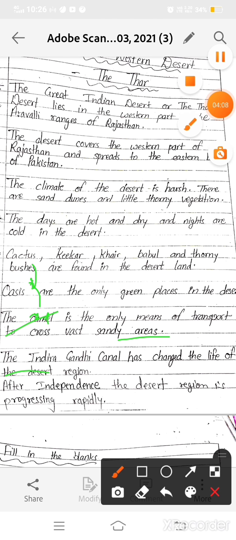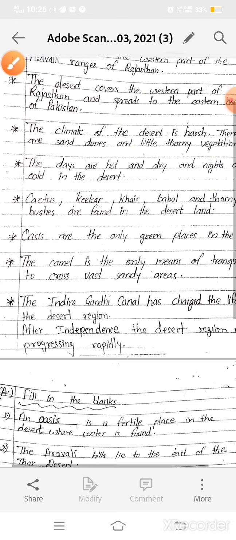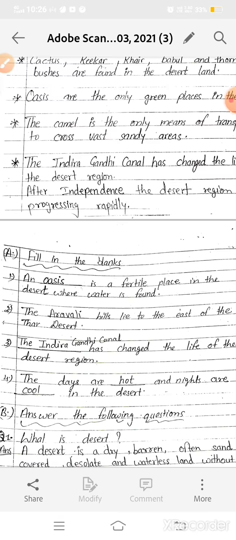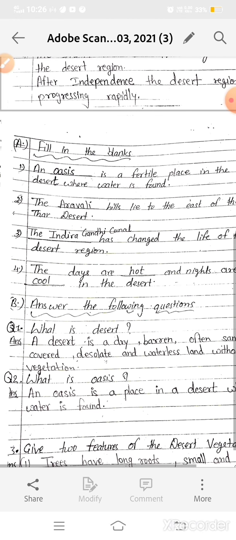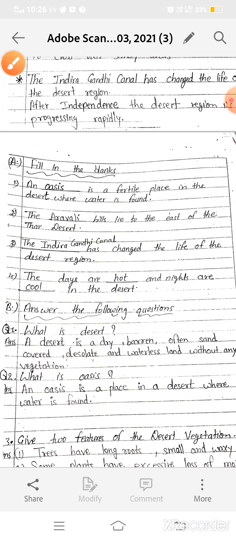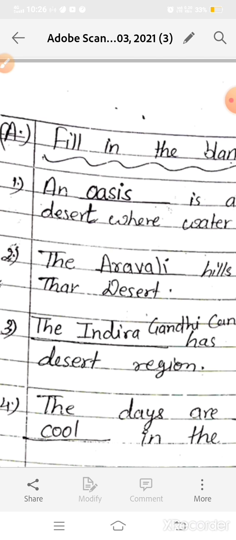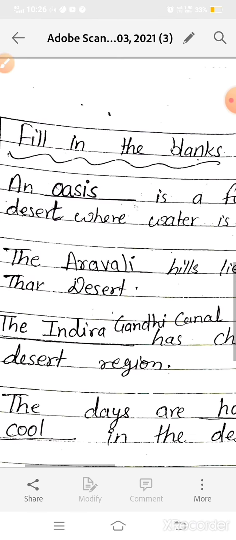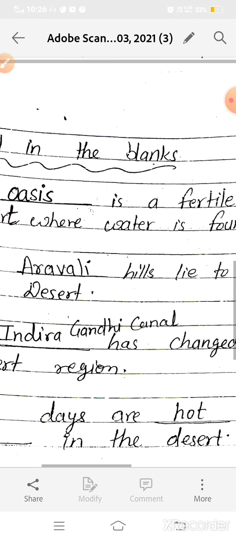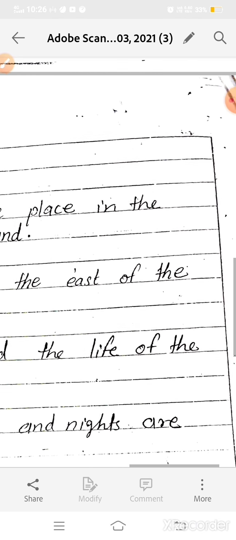So now we have question and answer. We have completed all the explanation of this chapter. Now we have the exercise, fill in the blanks. We will do the exercise. First is fill in the blanks. So now see, first: an oasis is a fertile place in the desert where water is found. In the first blank we will write oasis. An oasis is a fertile place in the desert